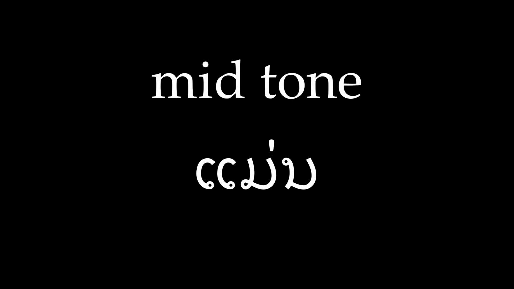In this example, the word man begins with a low-class consonant, has a long vowel, and ends with a nasal consonant. However, since there is a tone marker, mai ek, this would be the mid-tone because any word with that tone marker is automatically a mid-tone.